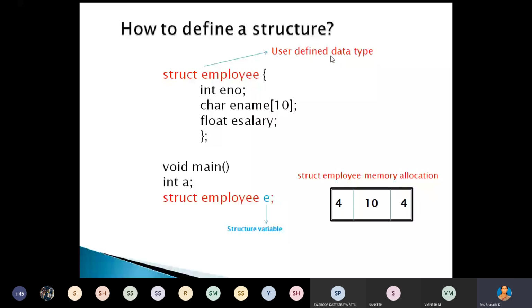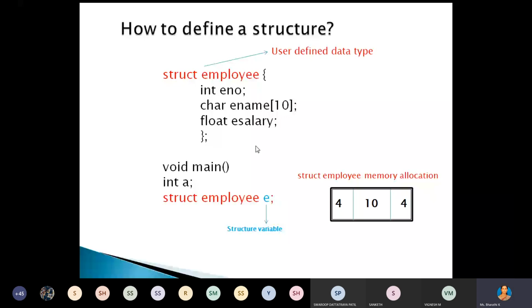Under this employee we have 3 data members, that is, information related to that particular employee: the employee number, employee name, and employee salary. The employee number is an integer, the employee name is a character array, and the employee salary is a float value. Using this employee structure, you can declare 3 data members or 3 variables of different data types.